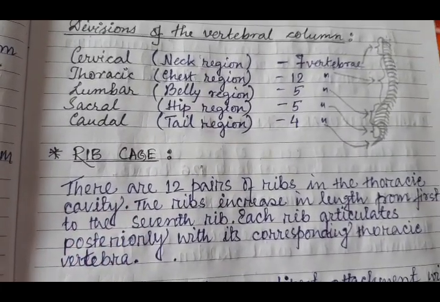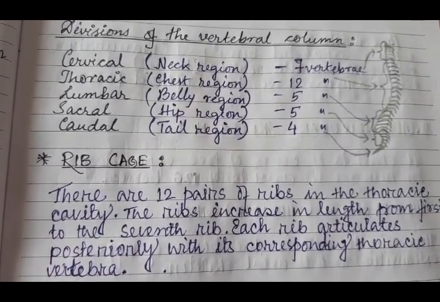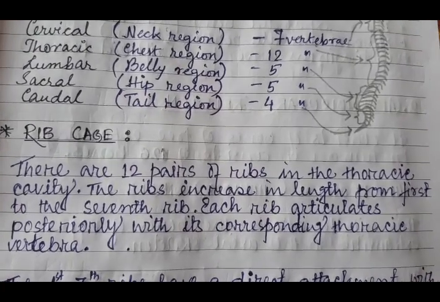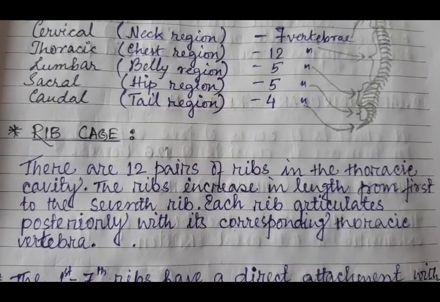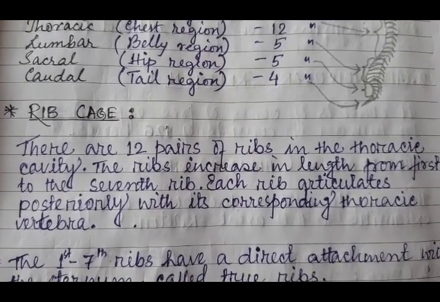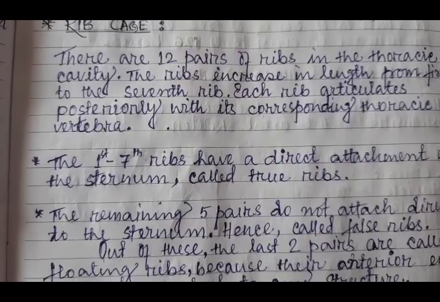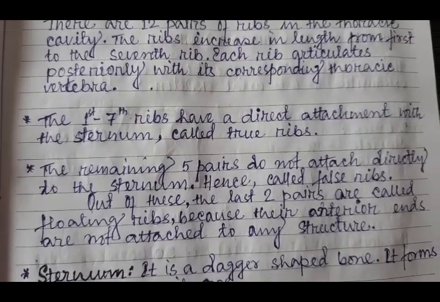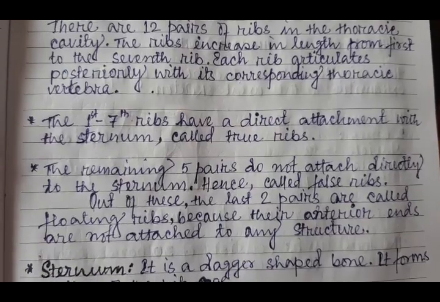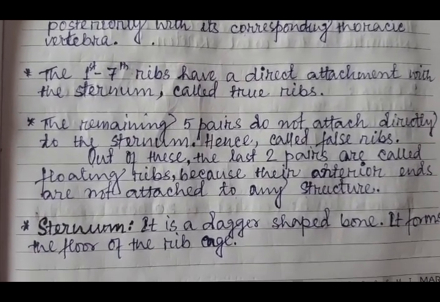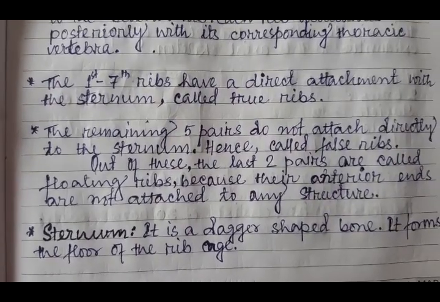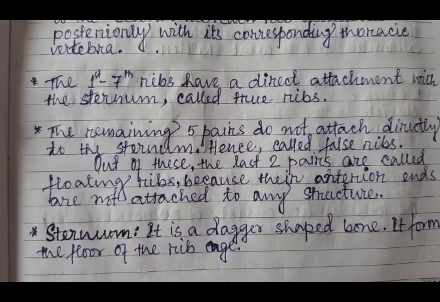Then we will see about the rib cage. There are 12 pairs of ribs in the thoracic cavity. The ribs increase in length from the first to the 7th rib. Each rib articulates posteriorly with its corresponding thoracic vertebra. The first to 7th ribs have a direct attachment with the sternum and are called the true ribs. The remaining 5 pairs do not attach directly to the sternum, hence are called the false ribs.